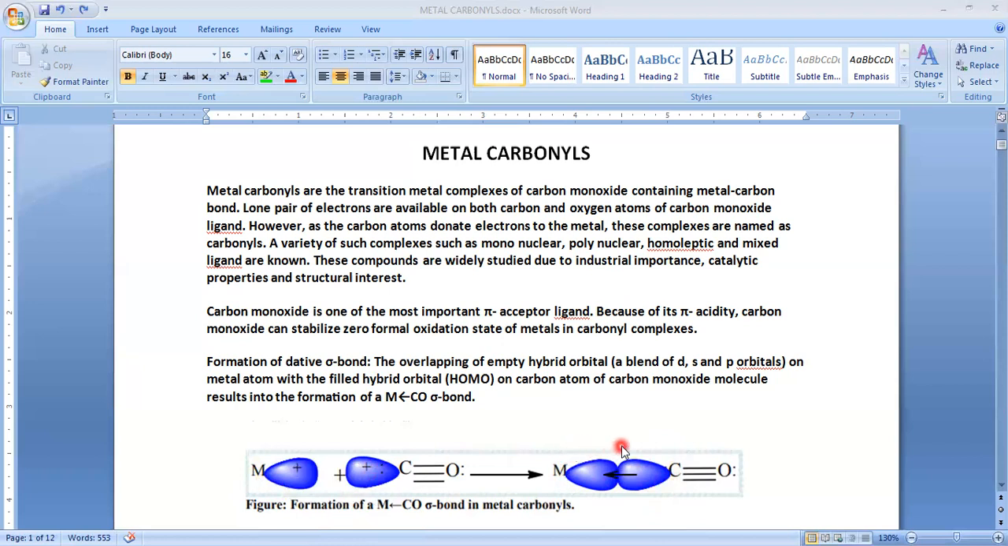So thereby again, a new bond is formed. That bond is known as back bond, and that is also known as pi bond. The first one is the sigma bond, ligand to metal, that is the sigma bond, and that one is the pi bond. Here see,